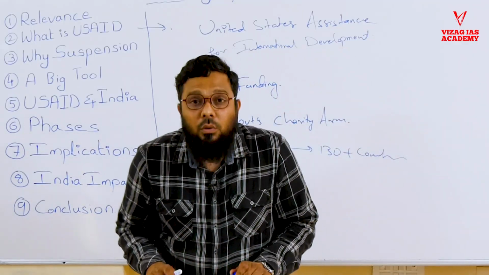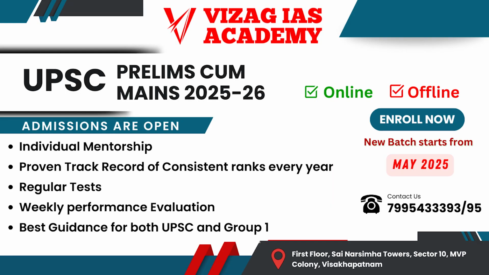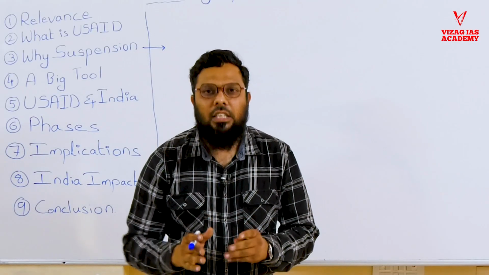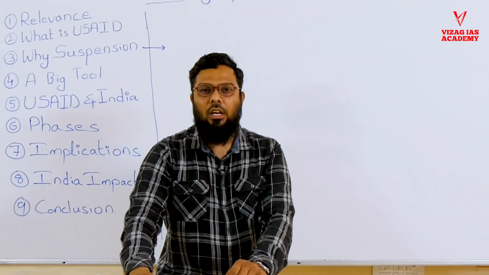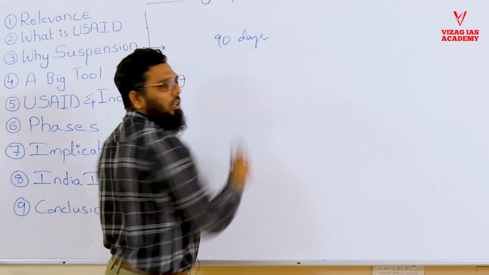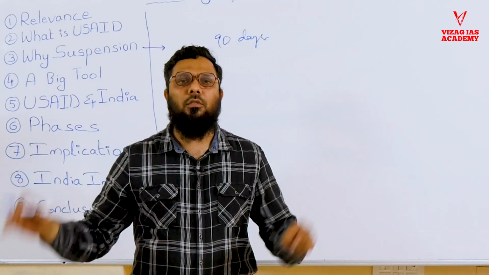Recently, we have seen in the news that Trump is suspending this particular activity. Trump wanted to suspend it and he has already suspended it. We'll see why. Recently in the news we have seen that Trump wants to suspend this US aid and all its activities. He actually went for a temporary suspension of 90 days, a complete suspension of all the funding that was going to 130 plus countries.